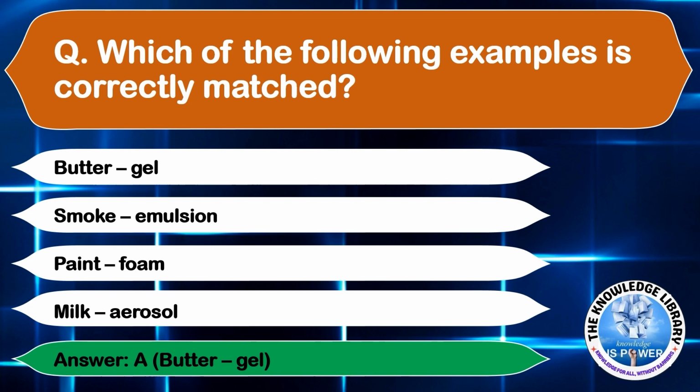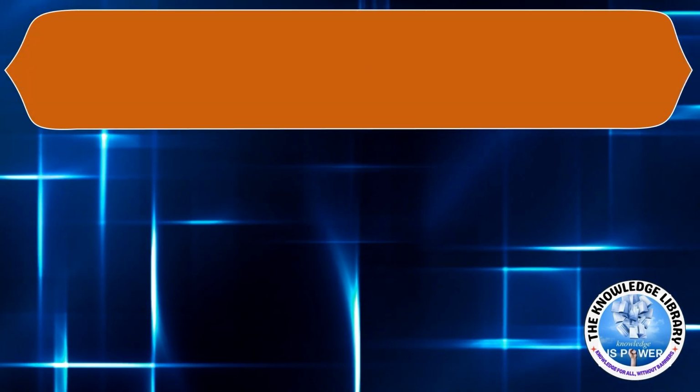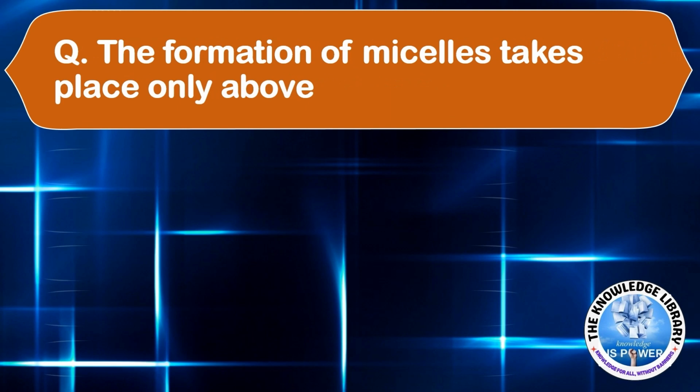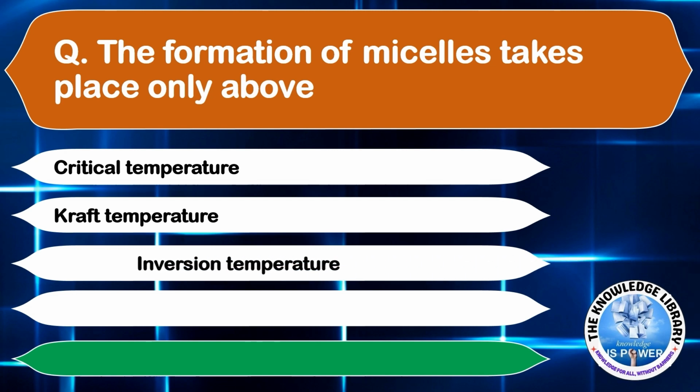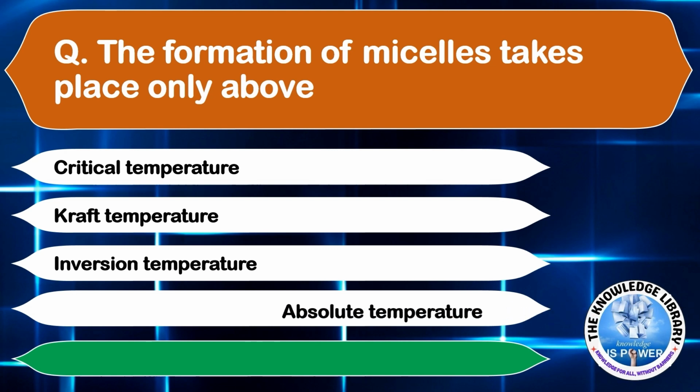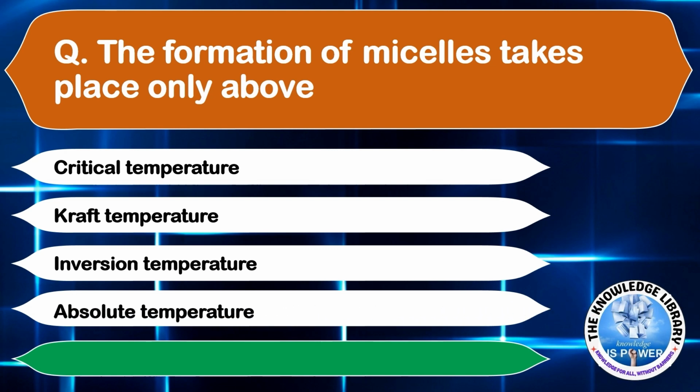Moving on to the next question. The formation of micelles takes place only above option A, critical temperature. Option B, Kraft temperature. Option C, inversion temperature. Or option D, absolute temperature. The correct answer is option B, Kraft temperature.